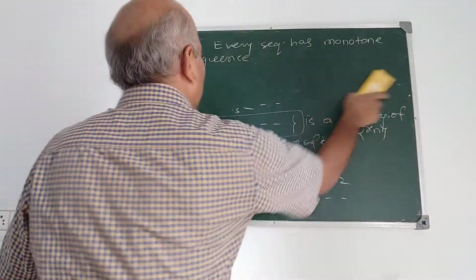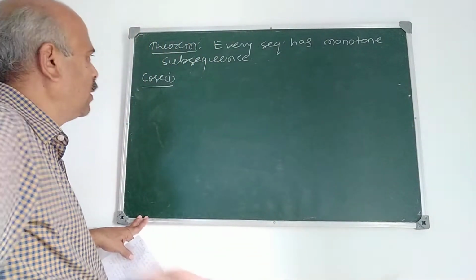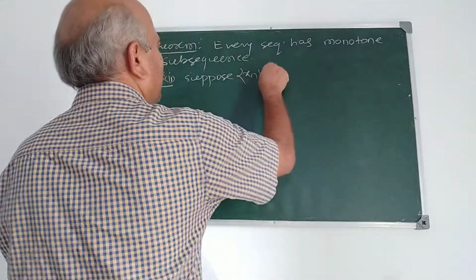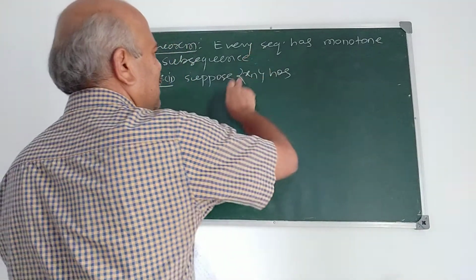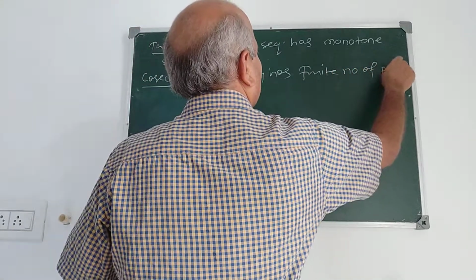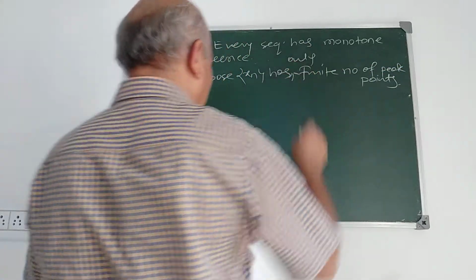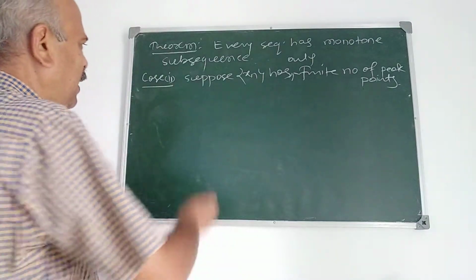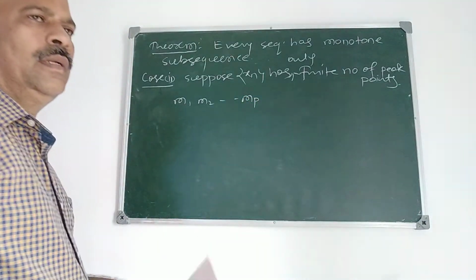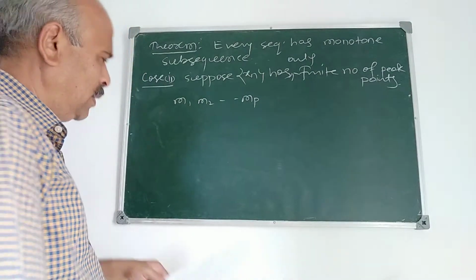Now, the second case is, suppose it has only a finite number of peak points. Suppose x_n has only a finite number of peak points, and they are m1, m2, etc., mp. Suppose the sequence has only a finite number of peak points, namely m1, m2, etc., mp.